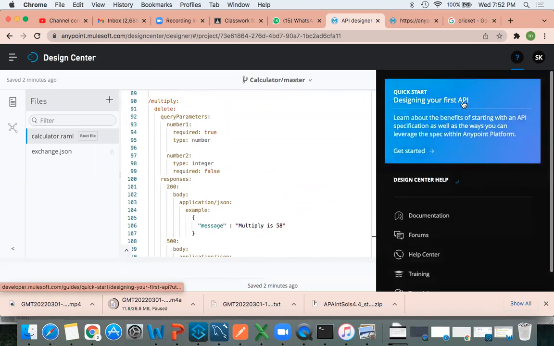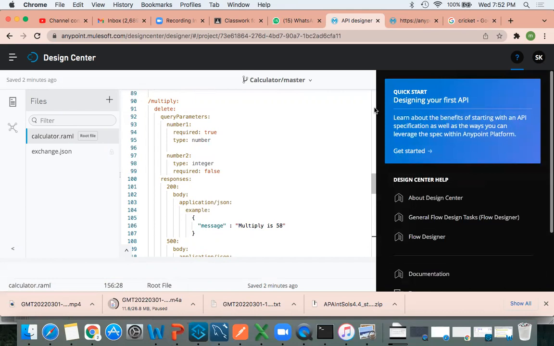So you will get one yellow line here. Okay, once it is okay. So that time yellow line.